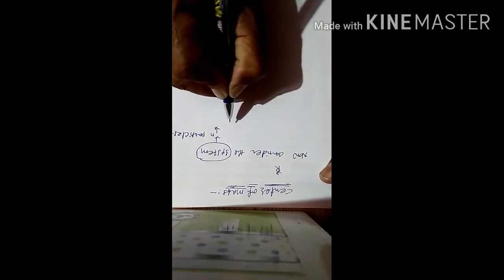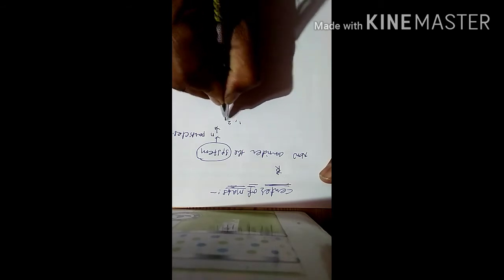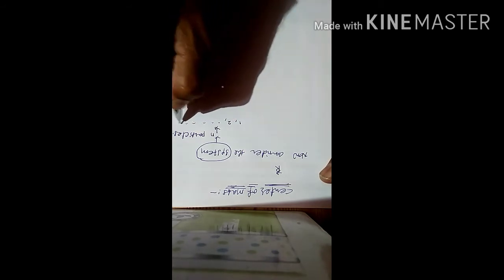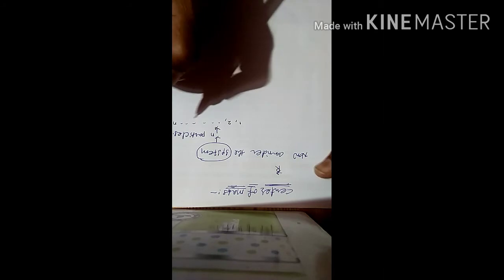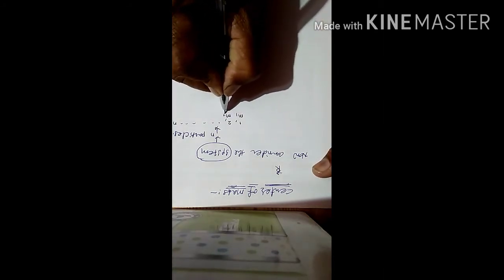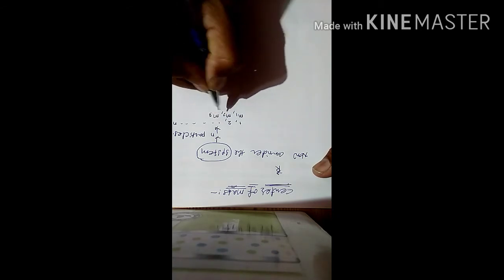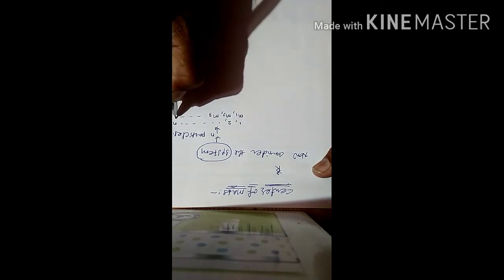That is, first particle, second particle, third particle, and so on up to the nth particle, having masses m1, m2, m3, and so on, the last particle having the mass mn.